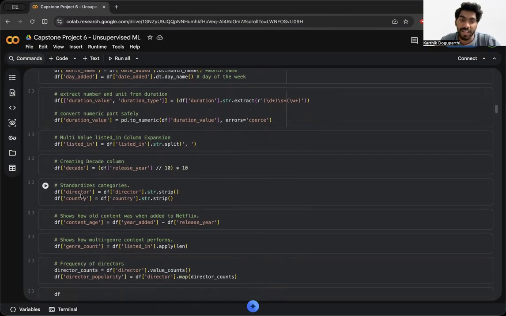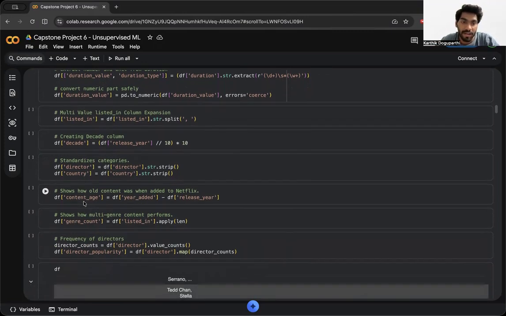And I've standardized the categories of director and country, removing all extra spaces from the column. And I've also shown how old the content is when added to Netflix, because in recent times, as OTT has increased, a movie may release in 2025 and be added into Netflix in 2026. But there is also a few older content on Netflix that is from the 1970s or 1980s. I wanted to show the age gap of the year added and the release year as well,